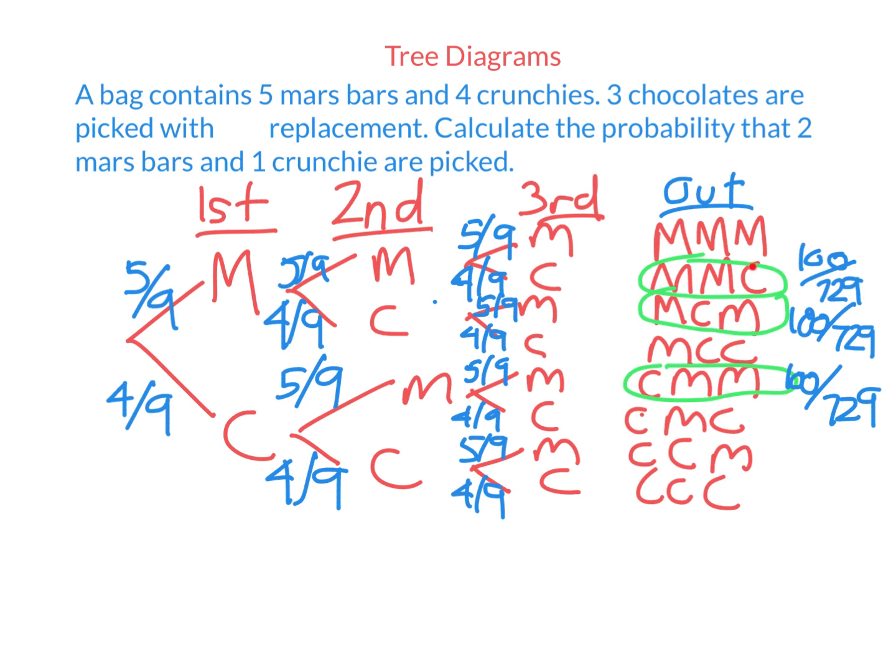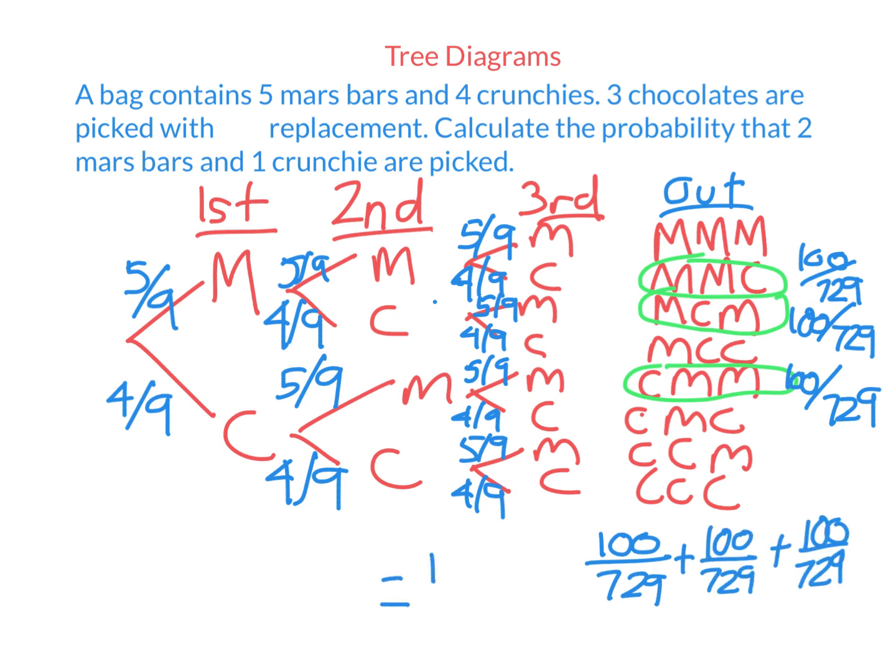So the probability this or this or this happens, well, these three are mutually exclusive. You can't get this and this at the same time. So to find the probability that any one of them happens, I simply add together their 3 probabilities. So I go 100 over 729 plus itself 3 times. So putting that on our calculator, we get 100 over 243. And that's about 0.41. So that's how we draw tree diagrams and use them to calculate probabilities.